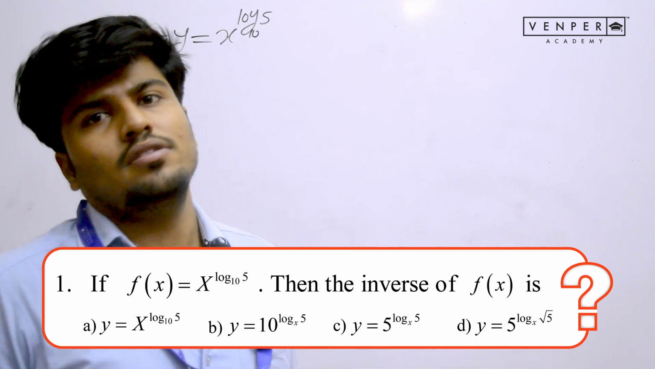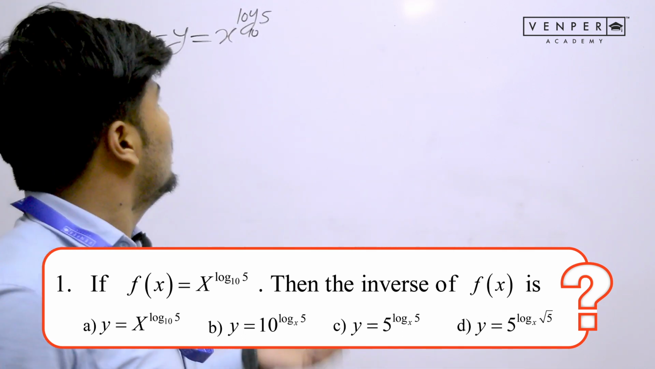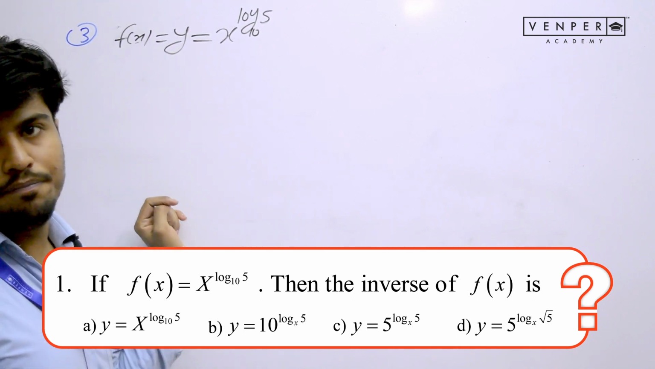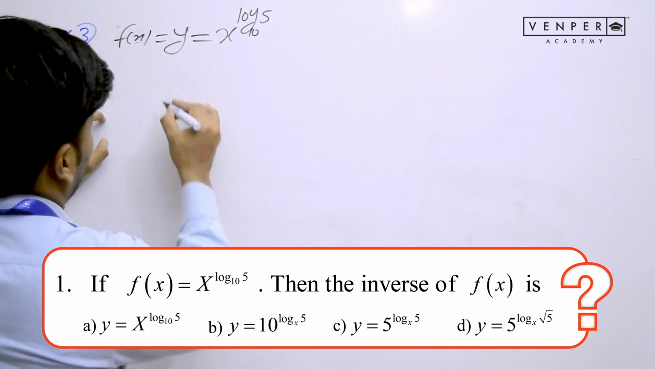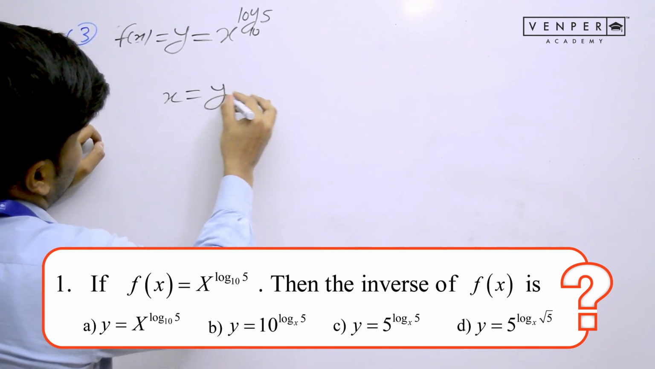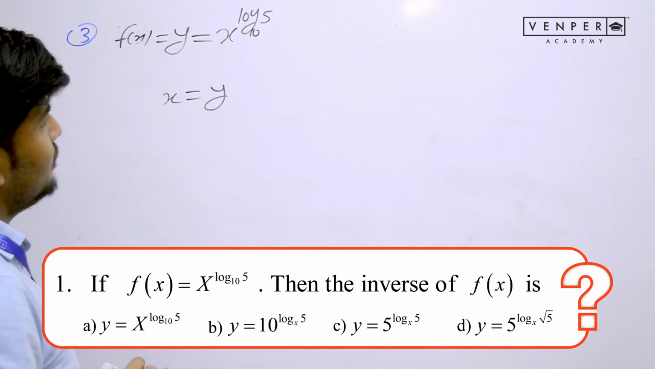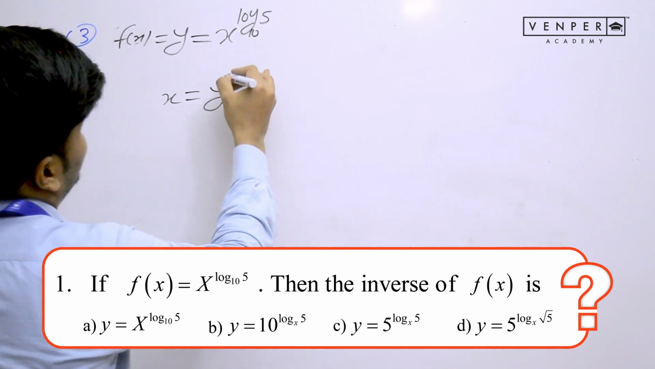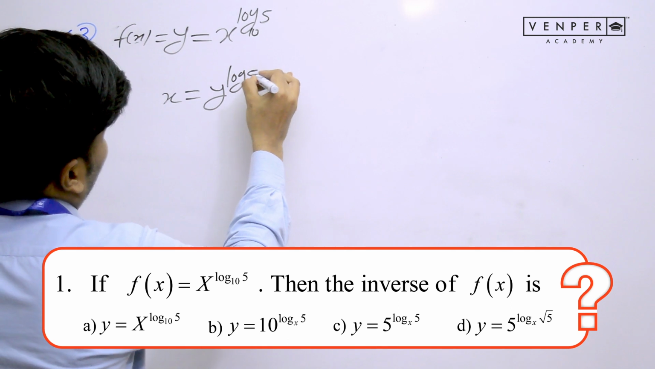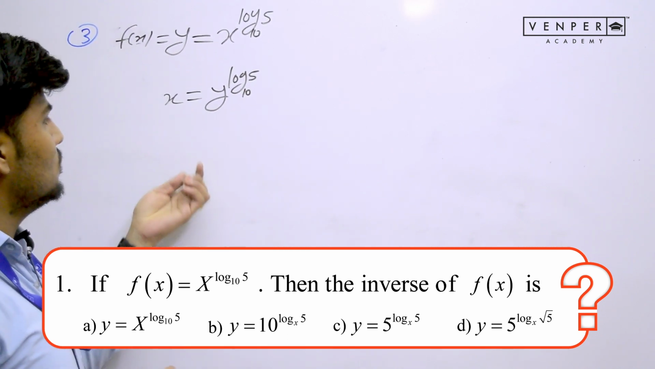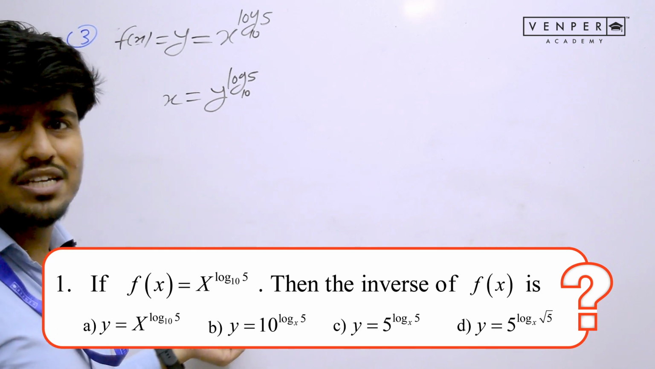As we have already discussed in the classroom, to find out the inverse, all we need to do is interchange x and y. At the place of y, I will write x. At the place of x, I will write y. That is the only thing you need to do. Isn't it very easy? And this problem came into JEE exam. You can see the level of the problem. It was a very easy problem, and it should not take more than 40 seconds to solve.